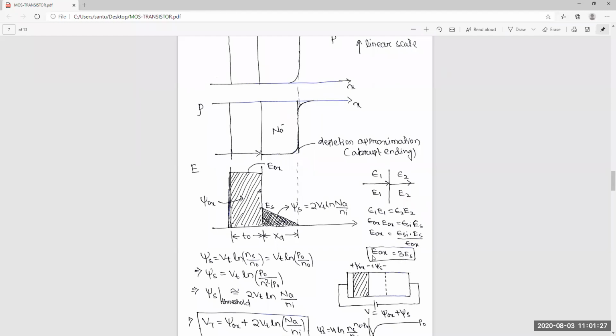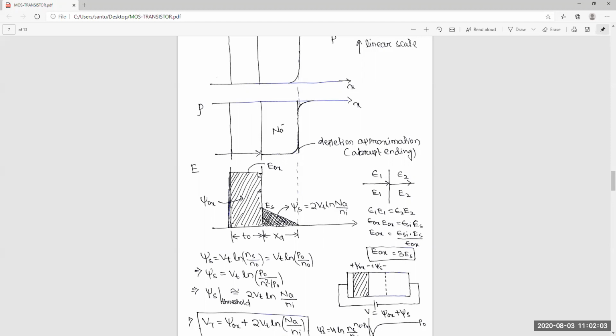So the electric field in the oxide is equal to 3 into ES. The electric field at the semiconductor surface is this value, and the electric field of the oxide is 3 times this. So this is 1 time, 2 times, 3 times. This is a step.